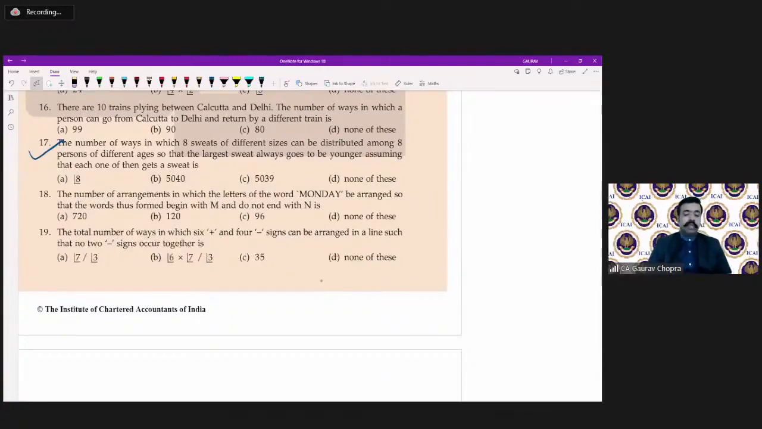Question number 17. The number of ways in which 8 sweets of different sizes can be distributed among 8 persons of different ages, so that the largest sweet always goes to the youngest, assuming that each one of them gets a sweet. The largest will be given to the youngest.